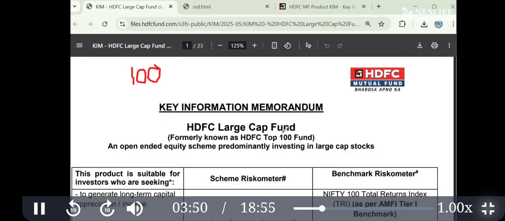If you want to buy the entire company, you have to pay that amount. That means it will be the number of shares multiplied by the share price. Top 100 companies are large cap. Next 150 are mid cap, and remaining are small cap. That means more than 250 onwards are small cap. This is the classification based on the capitalization.